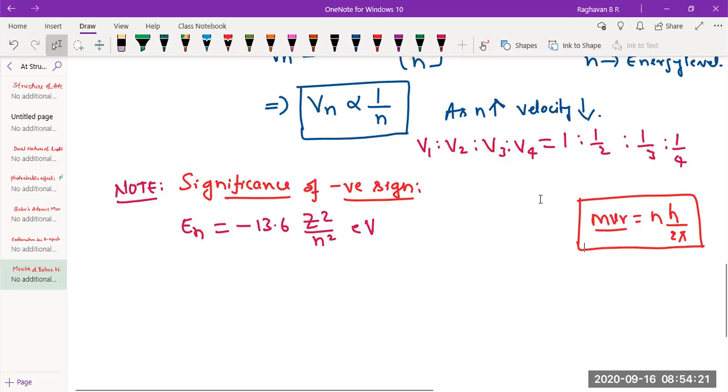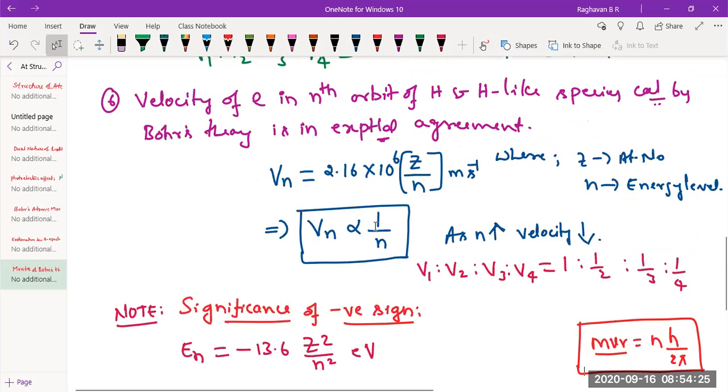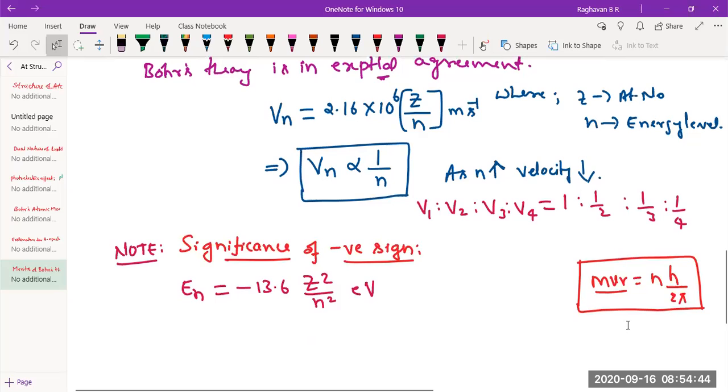If you compare velocity of electron in first energy level to second to third, it varies like this. This is the equation to compare velocity of electron across the energy levels. Whereas this is the condition to be incorporated to accommodate an electron in an energy level. You cannot use this equation for deriving velocity relation because it is for a particular energy level, not across the energy levels. Is that okay?